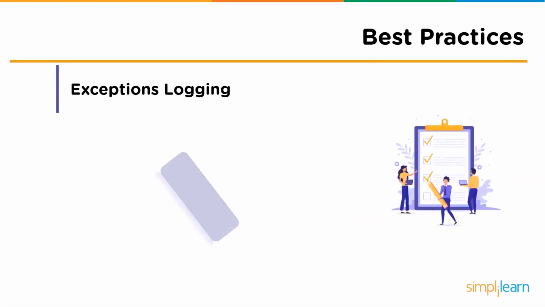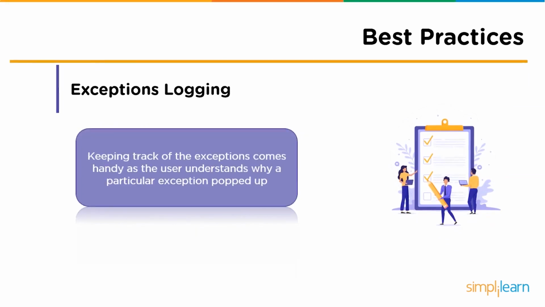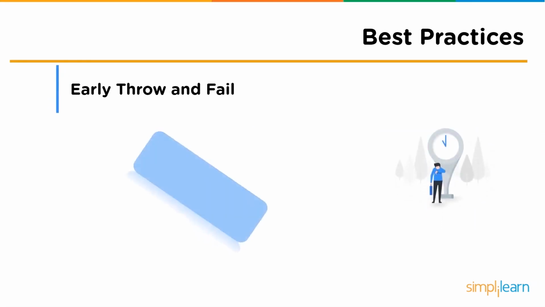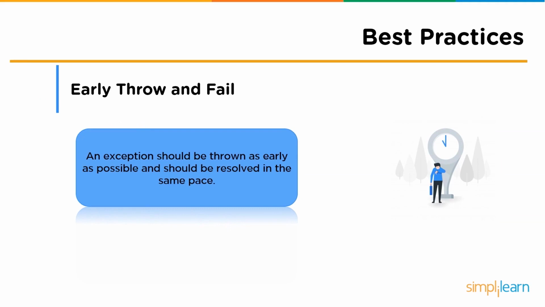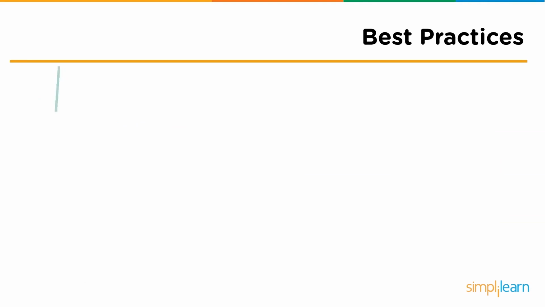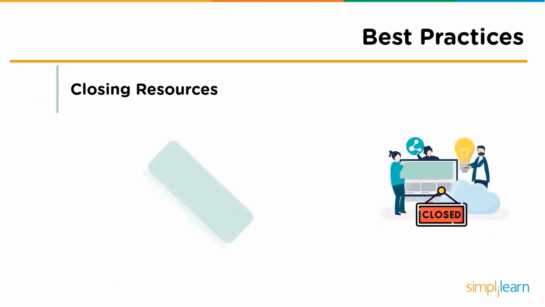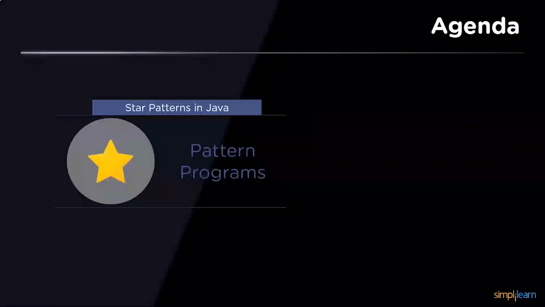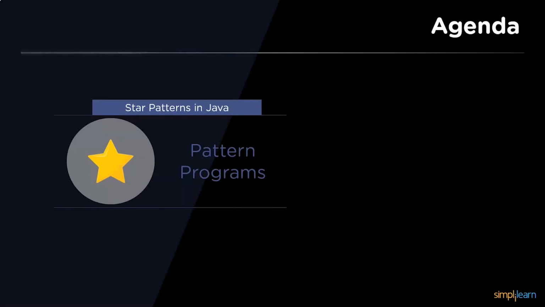Followed by that, we have exception logging. Keep track of the exceptions, and this process comes in handy as the user understands why exactly a particular exception has popped up. Followed by that, we have early throw and early fail. An exception should be thrown as early as possible and should be resolved at the same pace. And then we have closing resources. Since exceptions halt the complete program, we must make sure that the system resources are shut so as to save the resources. We will discuss the right angle triangle pattern.